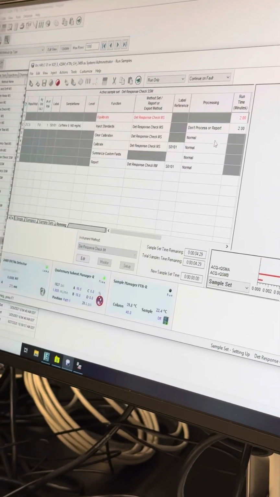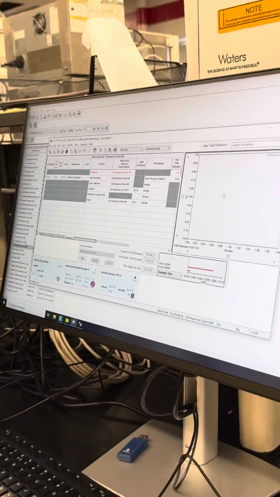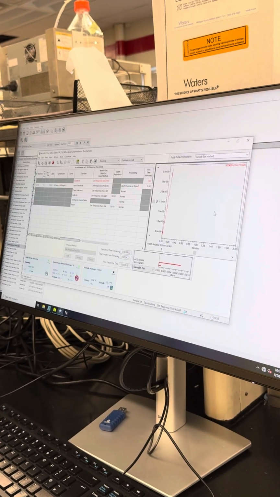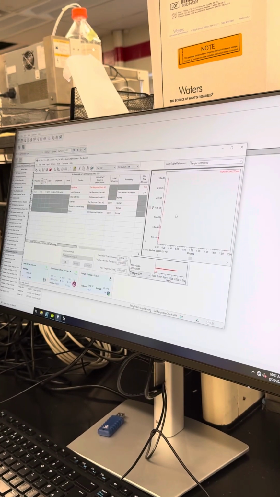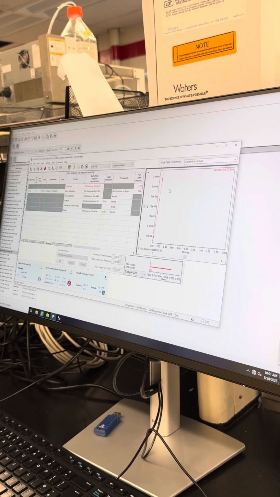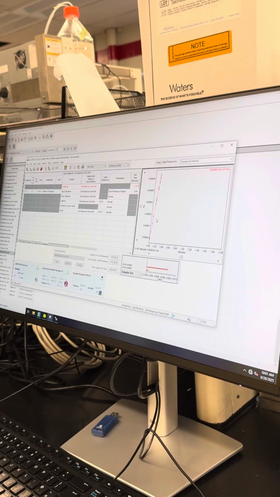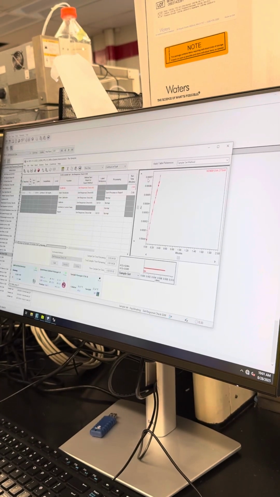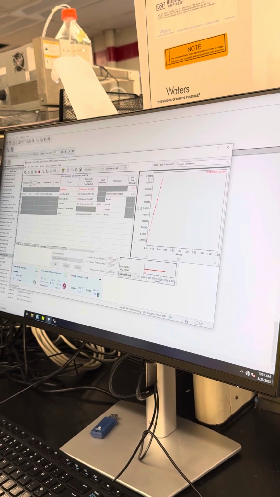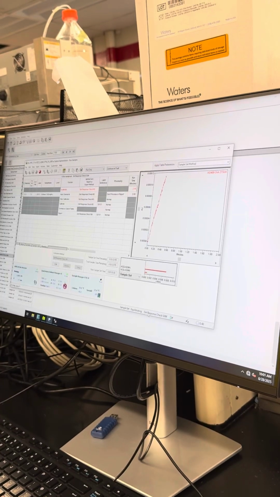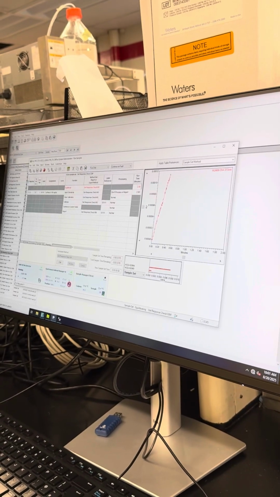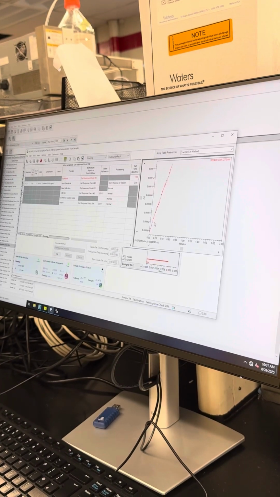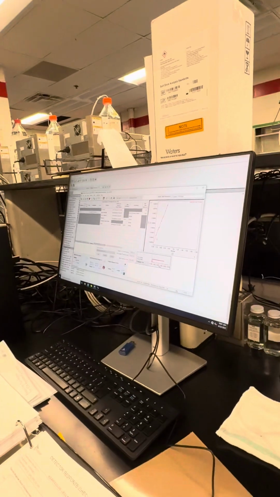And here we go. So now it's starting to equilibrate. We'll see over here, we have the method set to just determine the detector. So we'll see it goes through that equilibrate phase. You can see the graph. You're going to see a nice steady graph here. It looks kind of crazy because you see it going up, but if you look over here at your y-axis, that's really not that much. And you'll see once we go into the actual injection, it'll get crazy, and then the sample will hit, and you'll see a nice big peak with a nice flat baseline. So we'll go ahead and run this for a few moments.